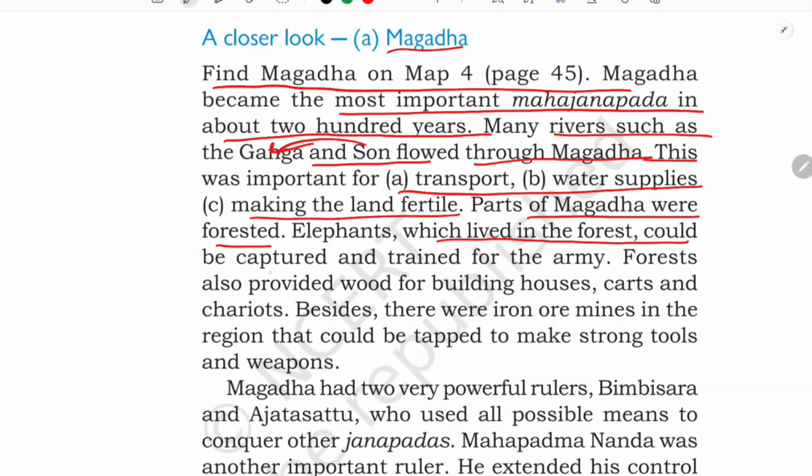Parts of Magadh were forested. Elephants which lived in the forest could be captured and trained for the army. Forests also provided wood for building houses, carts, and chariots. Besides, there were iron ore mines in the region that could be tapped to make strong tools and weapons. So every required thing was present in the Magadh area: forests, elephants trained for the army, wood for houses, carts and chariots, and iron ore mines for making stronger tools and weapons.